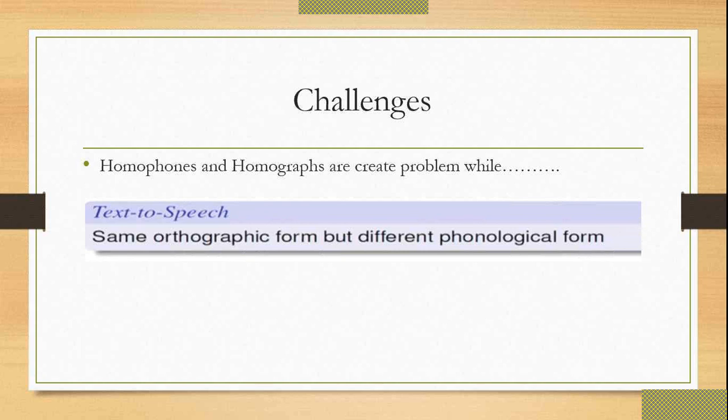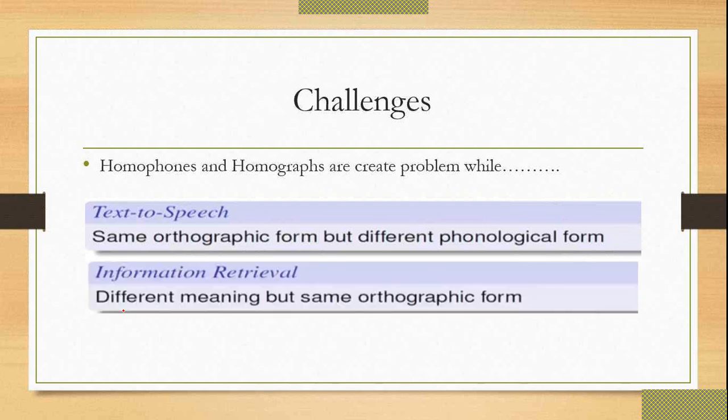A same orthographic form but a different phonological form, when you are converting the text to speech. And another one is information retrieval. Actually, when you give a command to Alexa, it converts your voice command into a text command, then sends a text query to the search engine, finds the information, then again converts that text into speech.